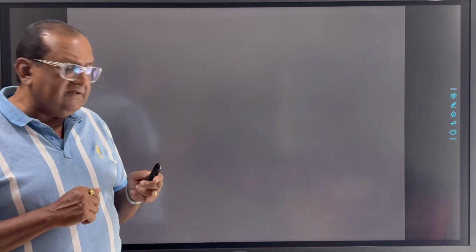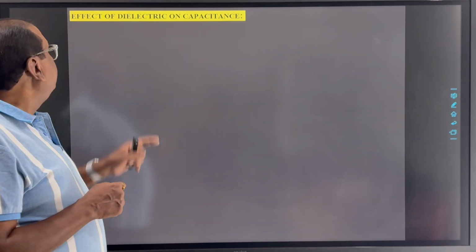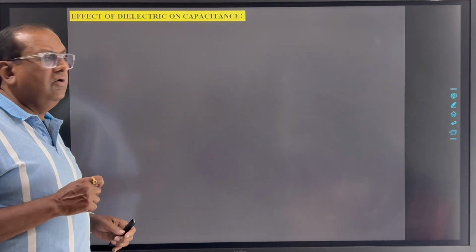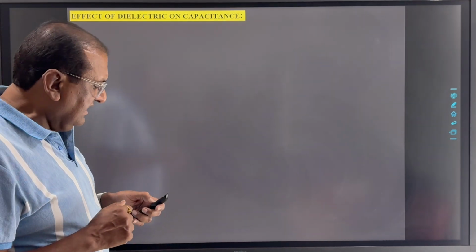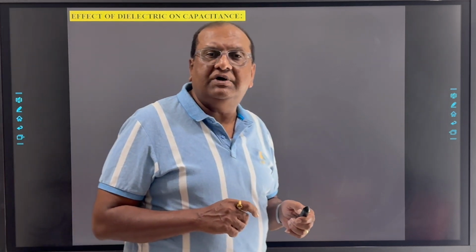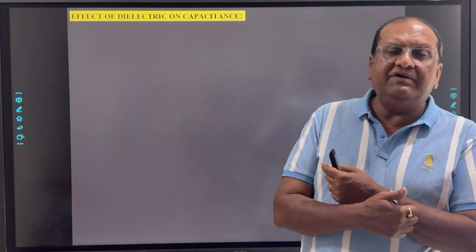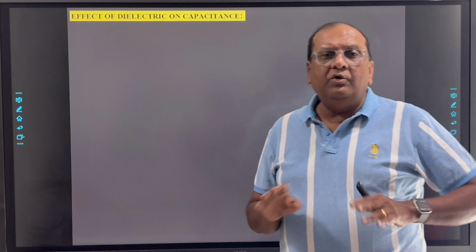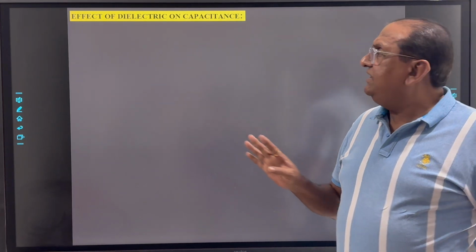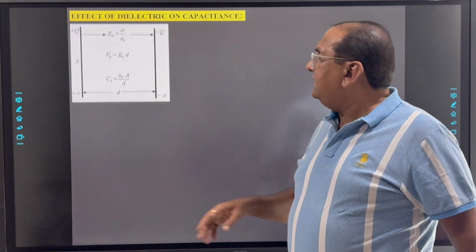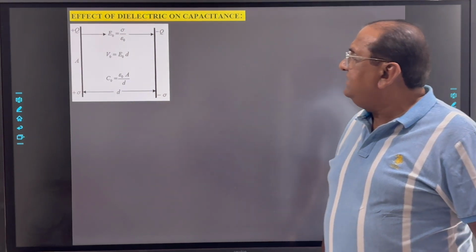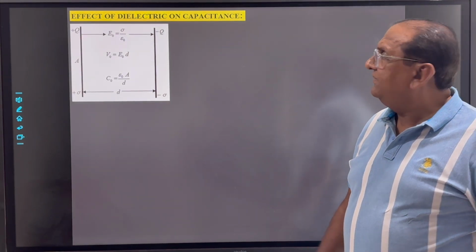So let's understand this. The effect of dielectric on capacitance. Suppose first we think about a parallel plate capacitor with no medium between the two plates. It implies that there is vacuum between these two plates.